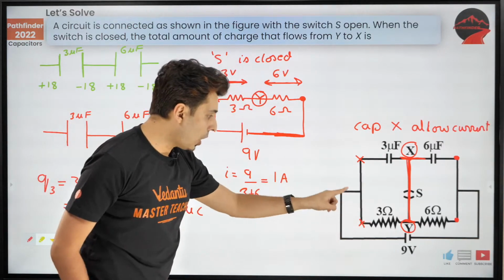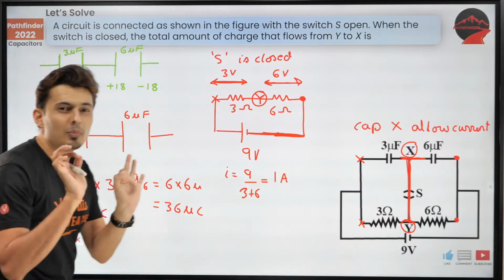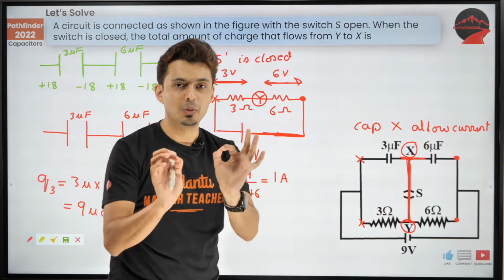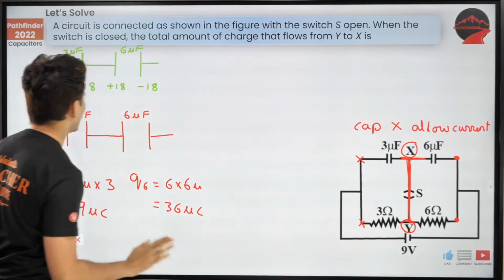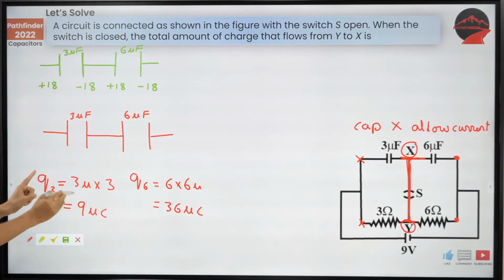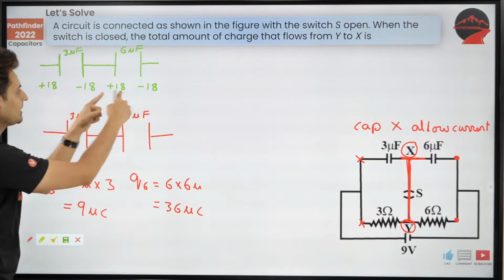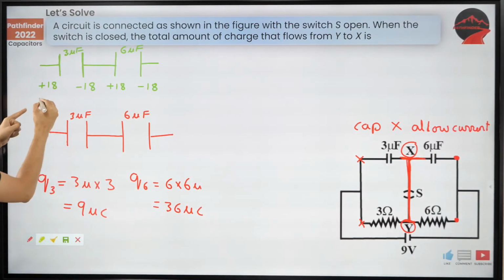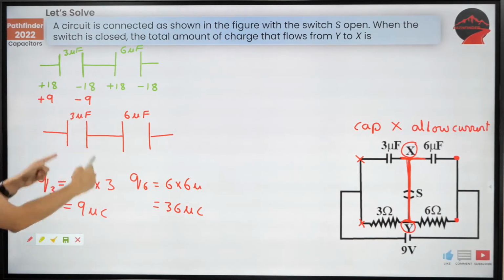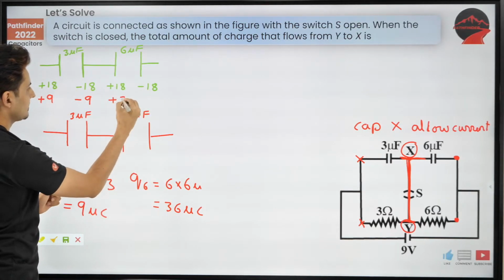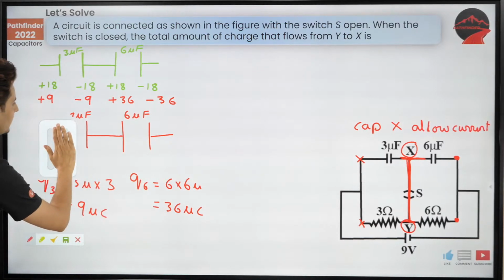X is on the left side of the 3 ohm resistor. It is in fact. Now observe the trick, guys. You will be baffled about how to solve this problem, but it's very easy. Just think, what will be the new charges on these plates? Well, it will be plus 9, minus 9 on this capacitor, and on this capacitor, plus 36, minus 36. Correct?